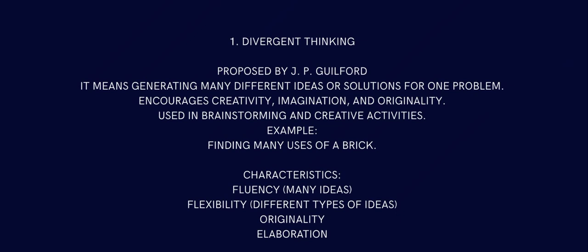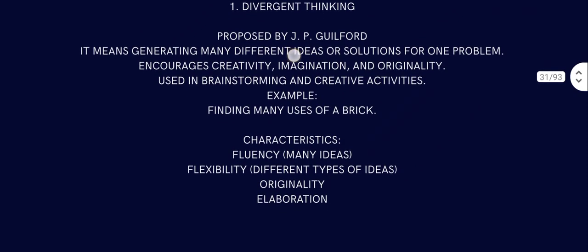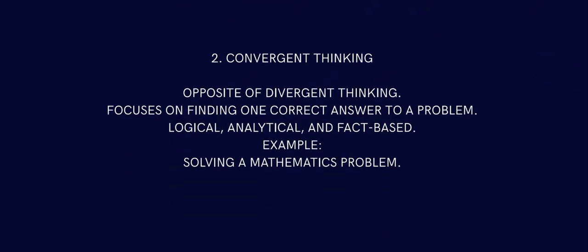The characteristics are fluency, many ideas, flexibility, originality, elaboration. That is the characteristics of divergent thinking. If you do that, you get creativity, great, and you brainstorm and all those things. What is convergent thinking? The opposite of divergent thinking is convergent thinking. It focuses on finding one correct answer to a problem, logical and analytical and fact based. Example, solving a math problem, because you are not getting multiple answers, you just need one solution only.